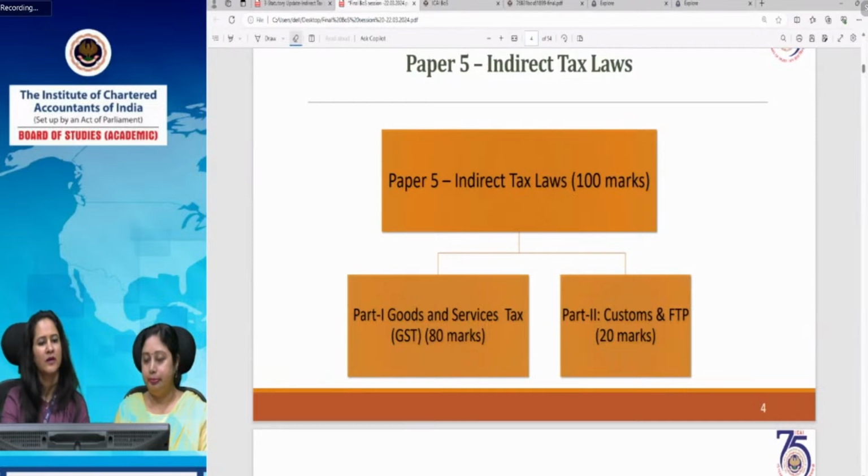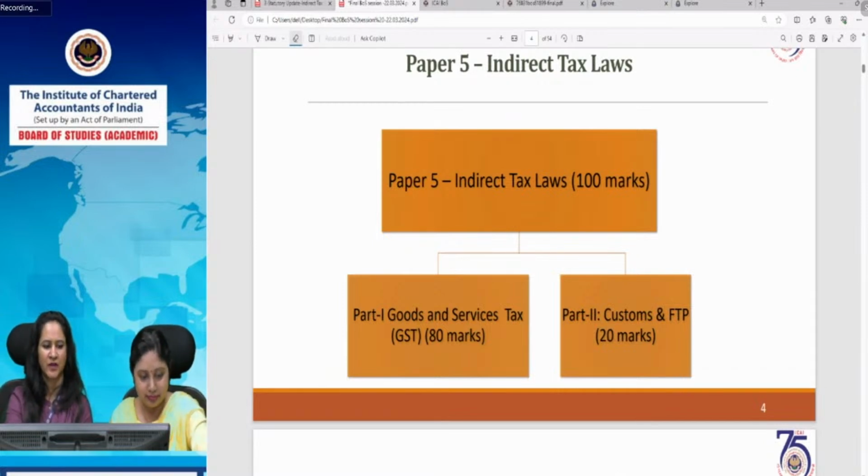Yes, ma'am. Paper 5, Indirect Tax Laws. Earlier it was Paper 8 in the old scheme. Now the paper number is Paper 5, Indirect Tax Laws. This paper is of 100 marks and is divided into two parts. Part 1 is GST, Goods and Services Tax, with a weightage of 80%, that is 80 marks. Part 2 is Customs and Foreign Trade Policy, which carries a weightage of 20 marks.